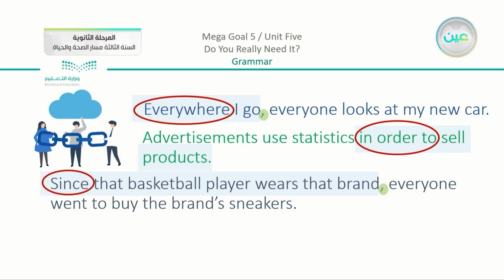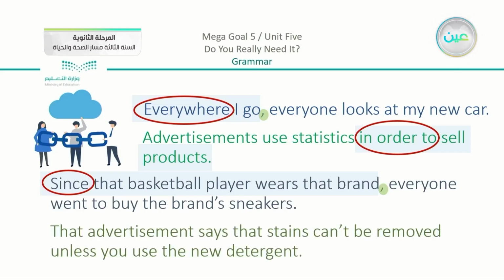Now we have the fourth example. That advertisement says that stains can't be removed unless you use the new detergent. Now you can see that there is no comma, but we do have our adverb clause starting with unless you use the new detergent, and the conjunction here is going to be unless.